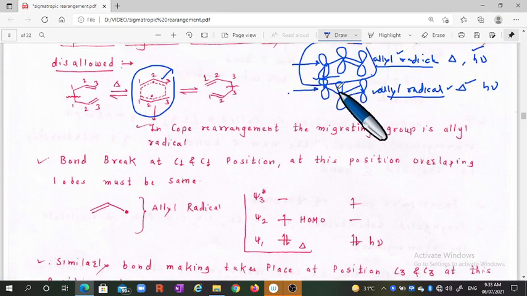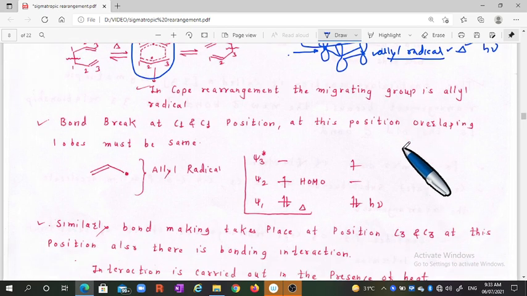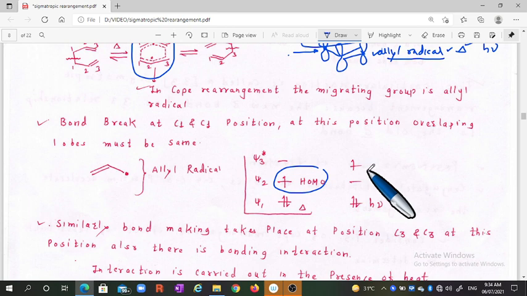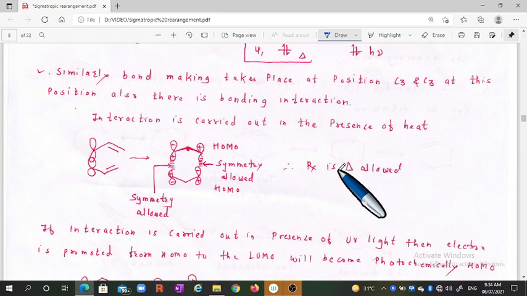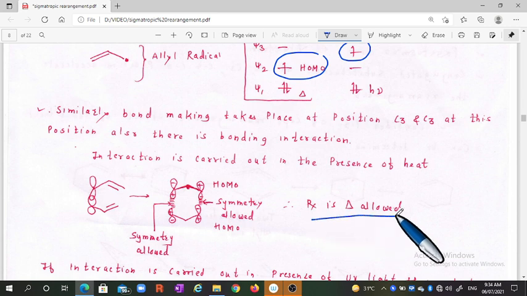We already know that there are two allylic radicals. In the first allylic radical there will be no excitation, whether the reaction is photochemical or not, correct. We have known how we construct the allyl radical. We can construct the allyl radical, and this is the HOMO for the thermally allowed reaction, and this is the HOMO for the photochemical one. We have already discussed these things previously. Let us draw these orbitals. We will consider thermal first. For thermal, this is the drawing for psi 2, and this remains as it is.